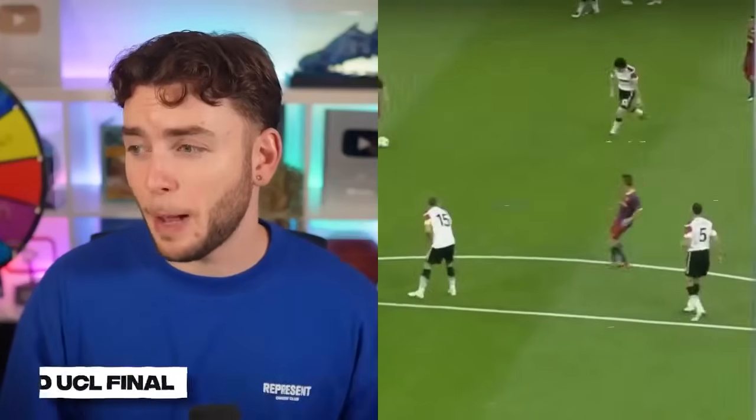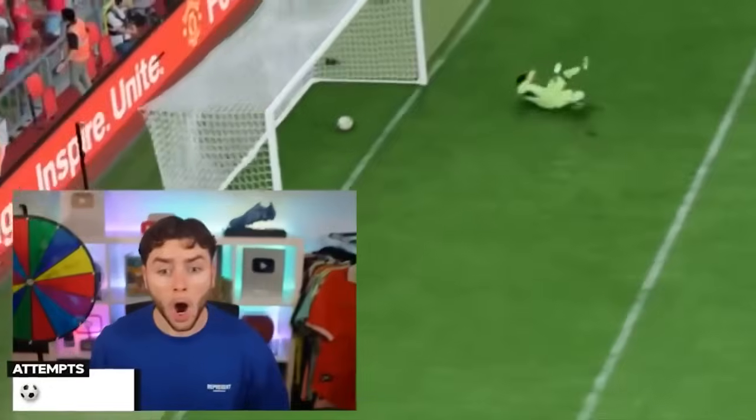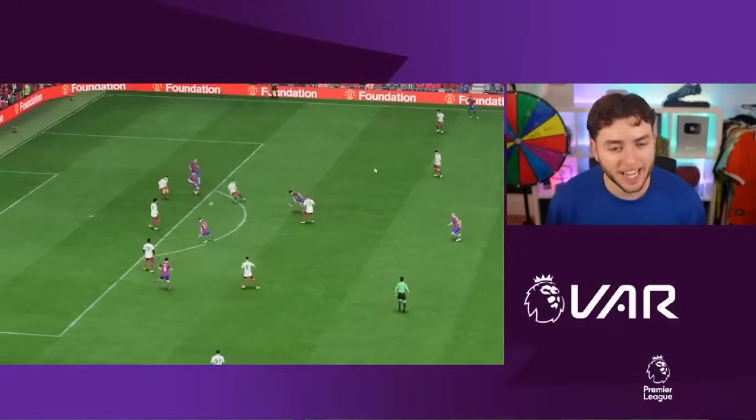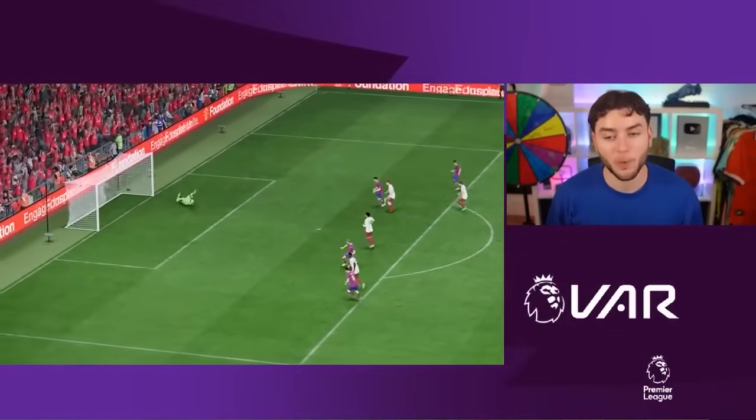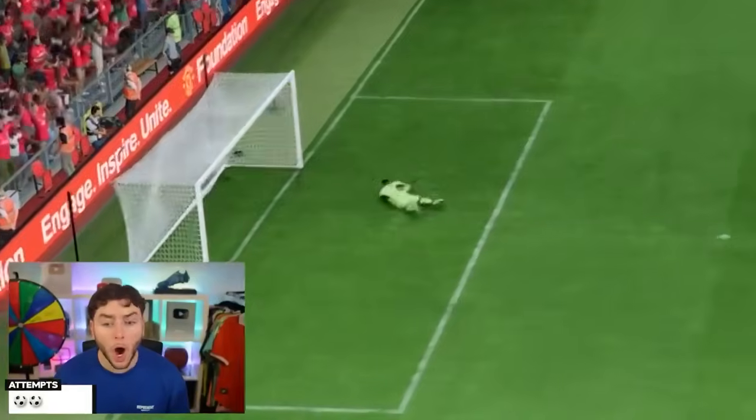with this goal. Picks it up on the edge of the box and smashes it in. And Messi would score this right away. Oh! But after a quick VAR check, we had shot too early, so we can't count it. But Messi would correct himself and scored this. Oh!